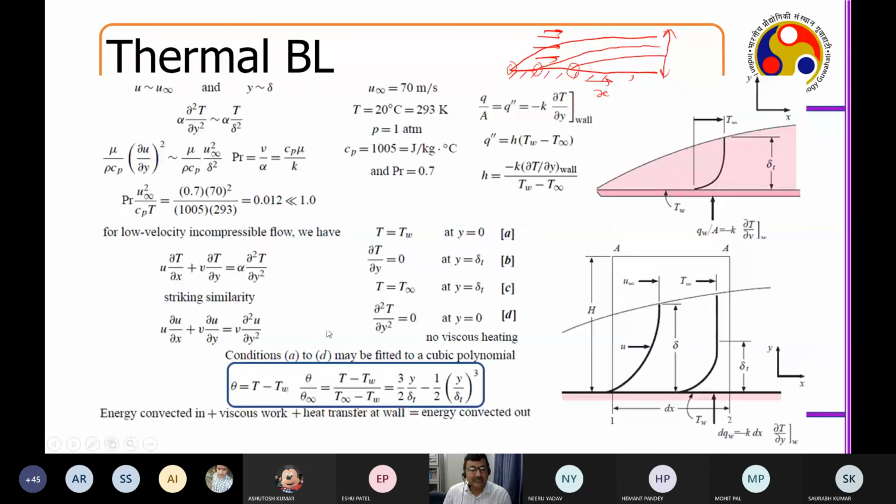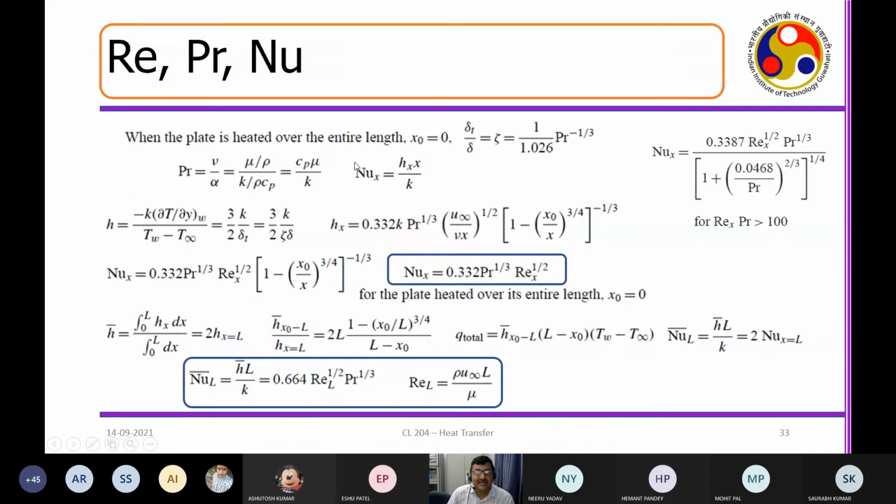Why is this important? Because when I am considering the entire transport process, I have a part in convection and a part in conduction, right? Now, Nusselt number talks about how much is the convection to how much is the conduction.